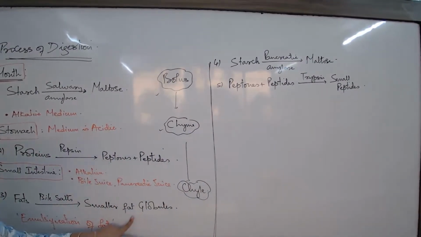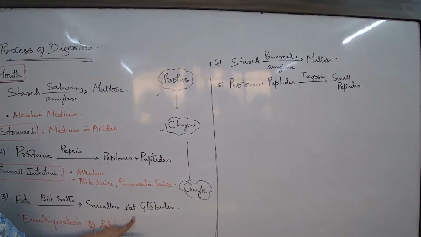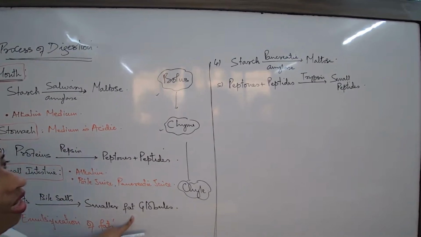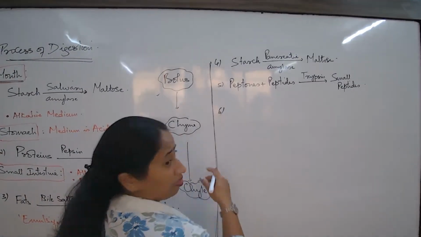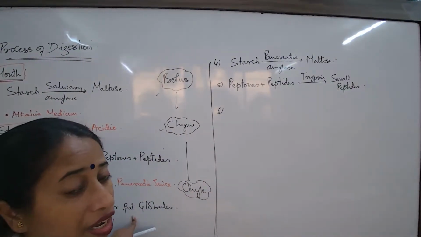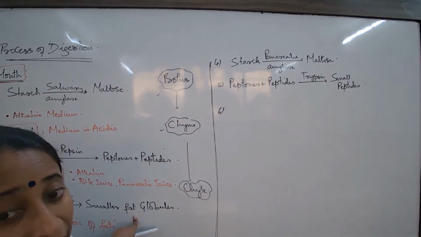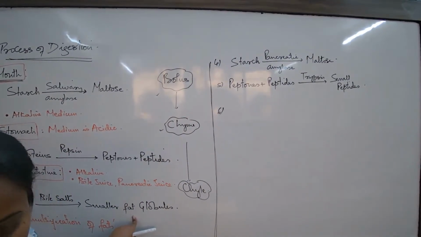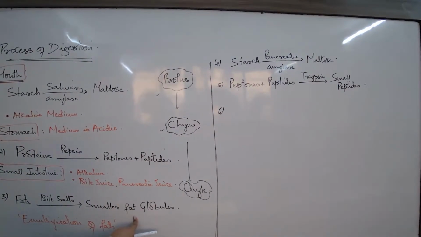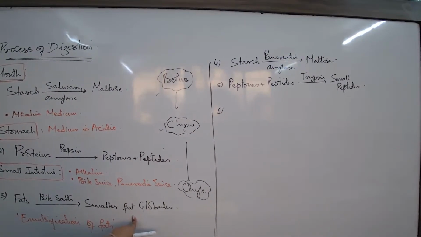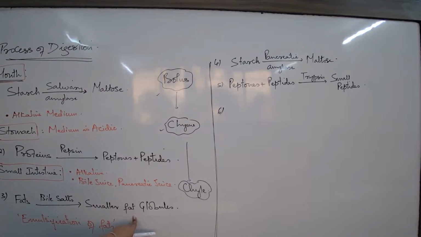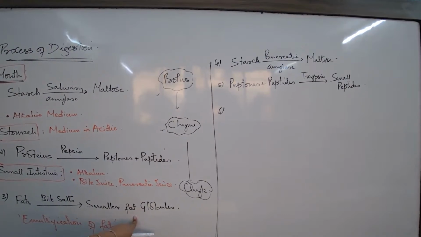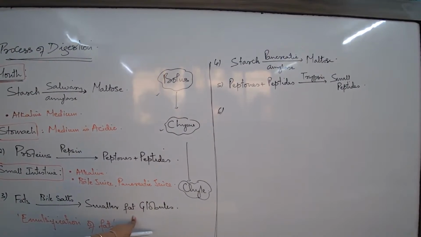I talk about this. What happens to these fats? Partially digested fats have to be even further digested. By lipase. Amylase is always carbohydrate digesting. Always remember, whenever you see amylase, pancreatic amylase or salivary amylase, it will always act on carbohydrates. Lipase is always on fats. What is the other word for fats?